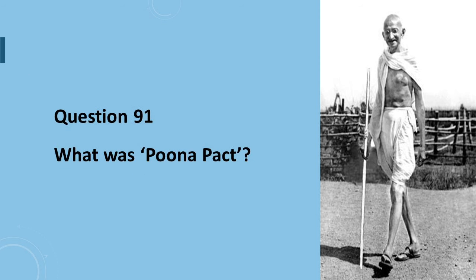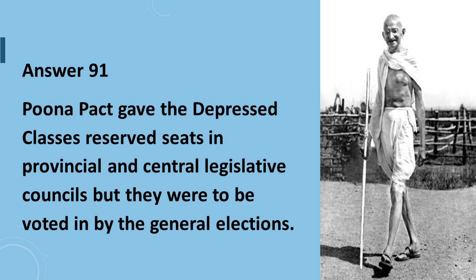Question number 91 is, what was Pune Pact? Answer to question number 91 is, Pune Pact gave the depressed classes reserved seats in provincial and central legislative councils, but they were to be voted in by the general electorate.